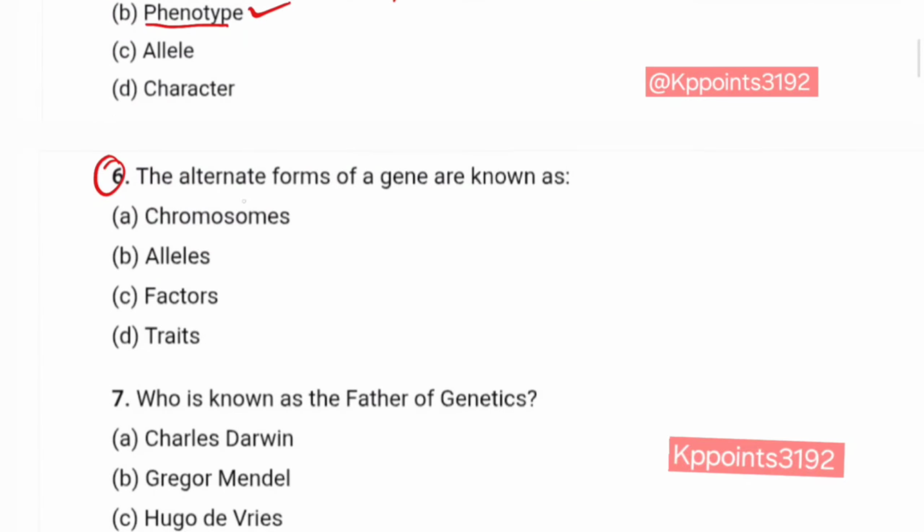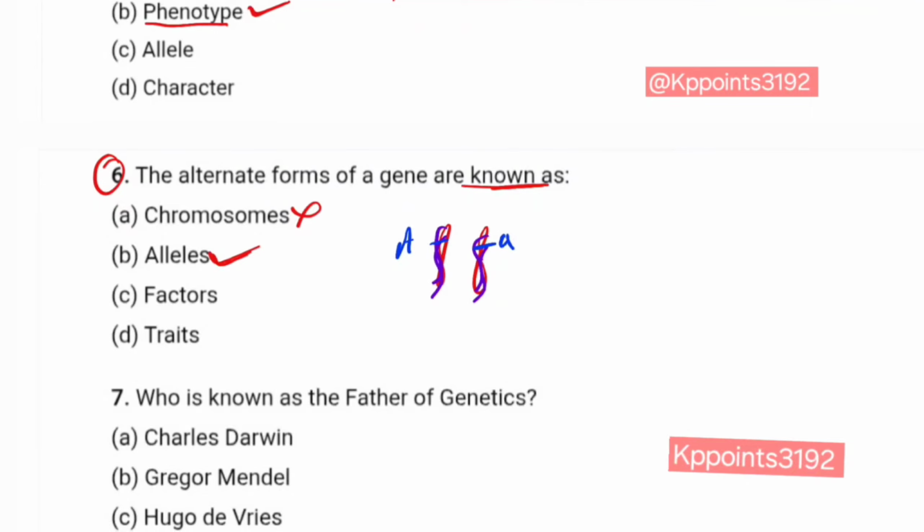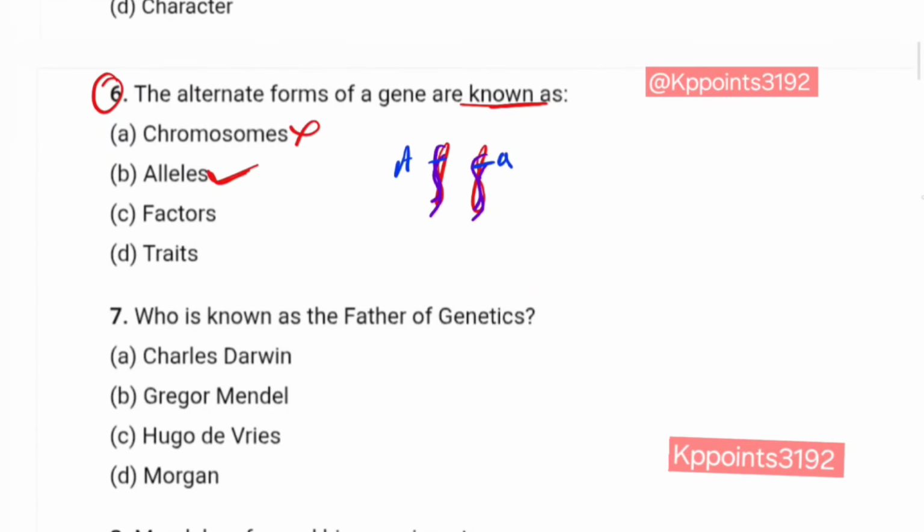Question number 6. The alternate forms of a gene are known as chromosomes? No. Alleles? Yes. Alternate forms of genes are known as alleles. Like this is chromosome. Chromosome has DNA and DNA has genes. This is capital A and the alternate form of capital A is small a. So capital A and small a are alleles to each other. Clear?